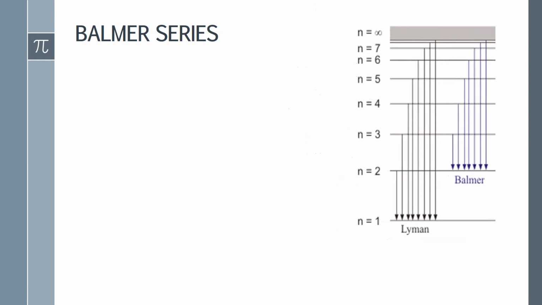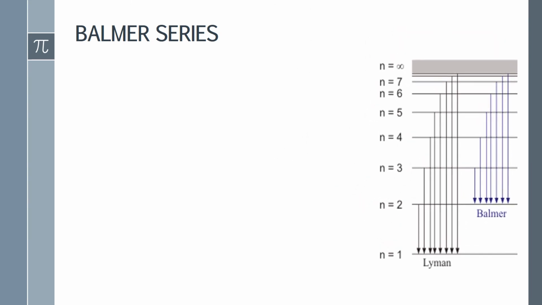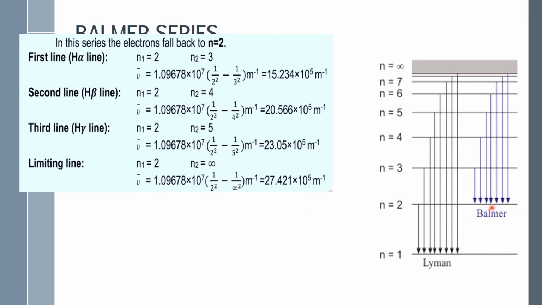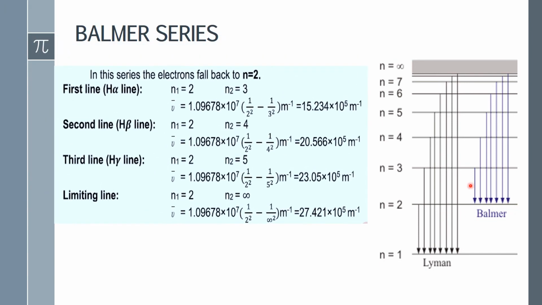The second series is the Balmer series, and in the Balmer series the lowest energy level is n=2. It means we consider our n1 value as 2 and the n2 value as any higher energy level: 2, 3, 4, 5, 6, 7 and so on.